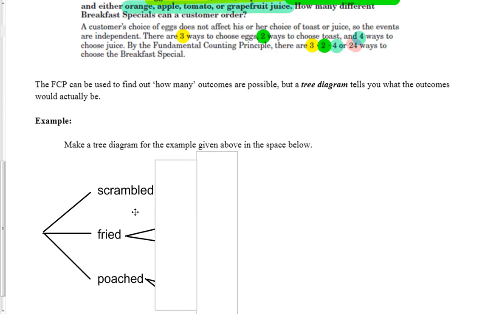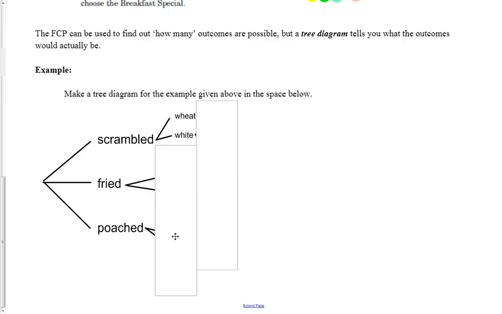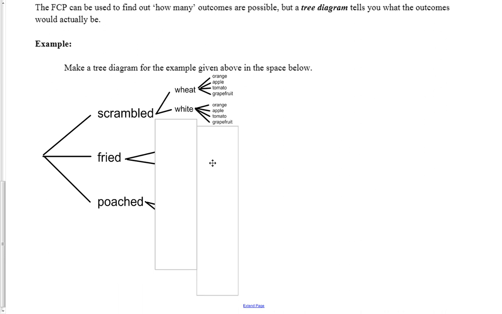Now let's just say that you chose the scrambled eggs. From there, you could choose either wheat or white toast. So you have two options from there. And then let's go ahead and say we pick the wheat toast. You would still have four juice choices from there: the orange, the apple, the tomato, the grapefruit. Now let's take a different branch. Let's say we have scrambled eggs, but we choose white toast. Again, we have four juice options.